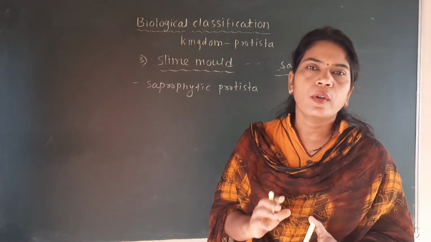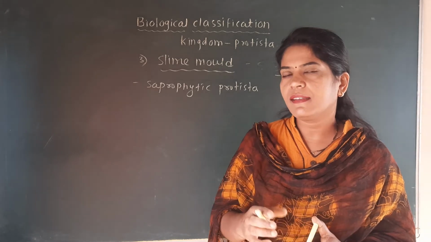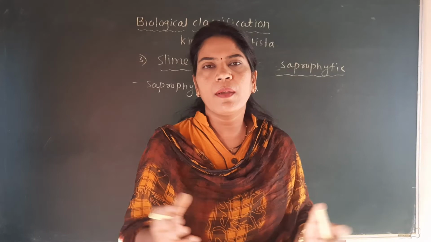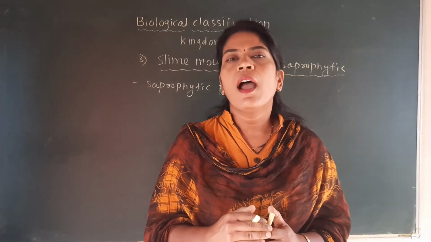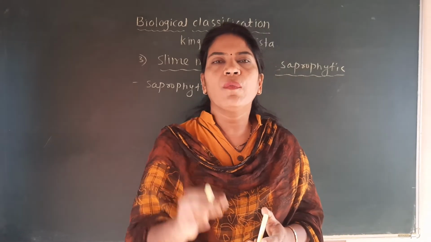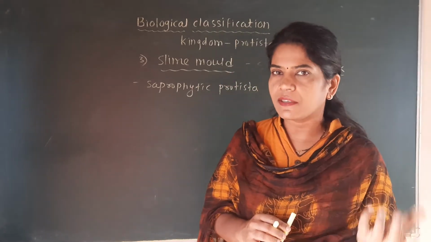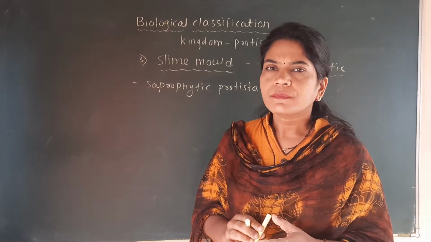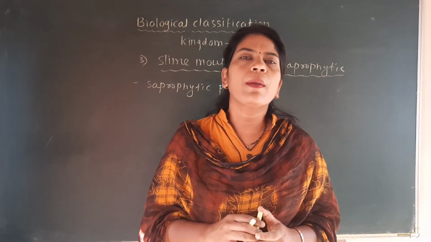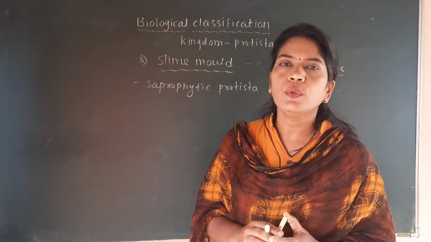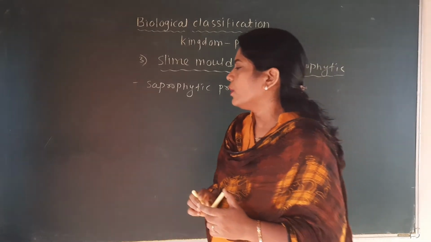Okay, what we are discussing here about this slime mold is how during favorable condition they come together, and how during unfavorable condition they disperse from each other and form a spore at their tips. That spore has the true cell wall, and during favorable condition again that spore germinates and forms the new saprophytic Protista.